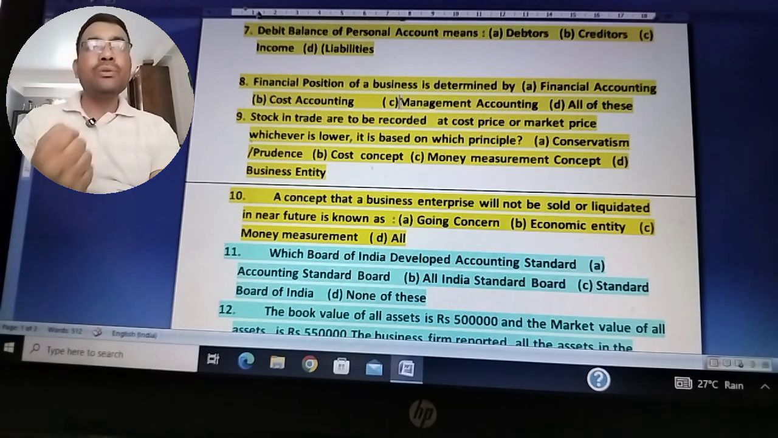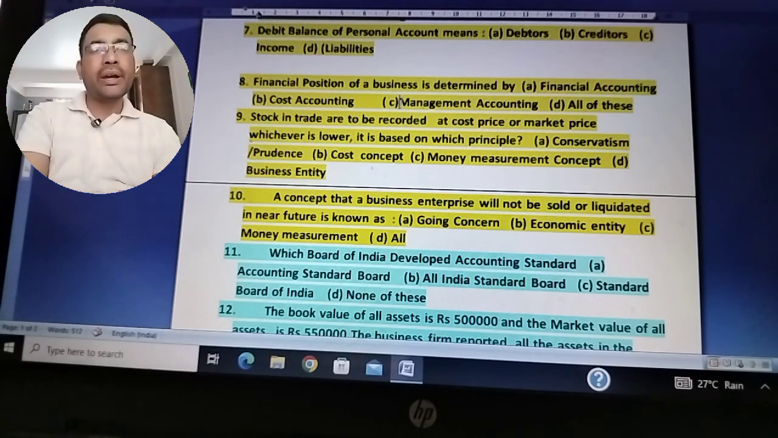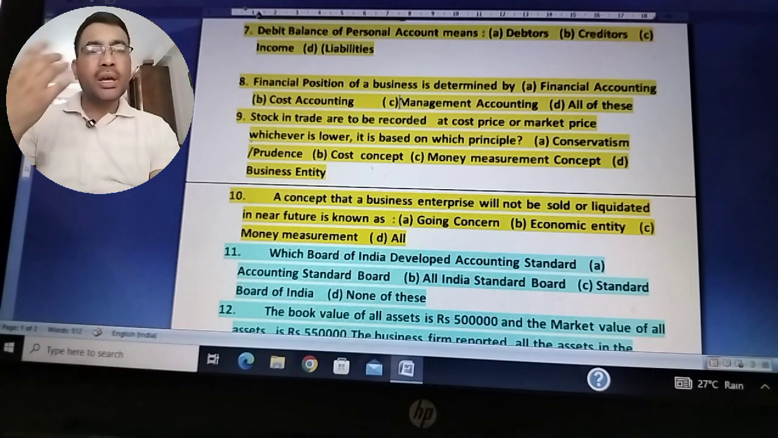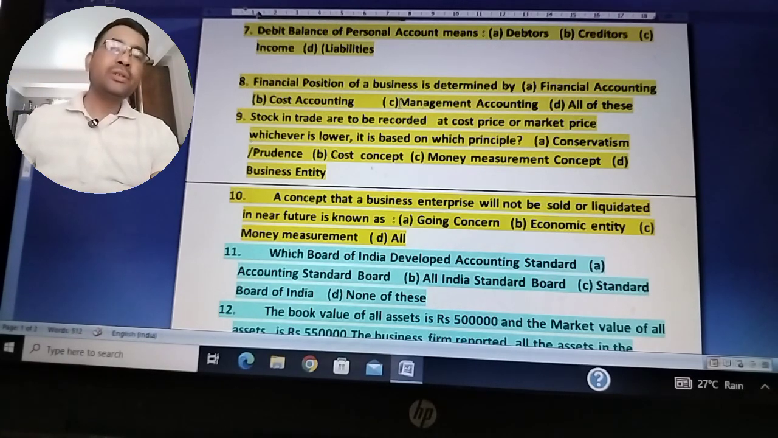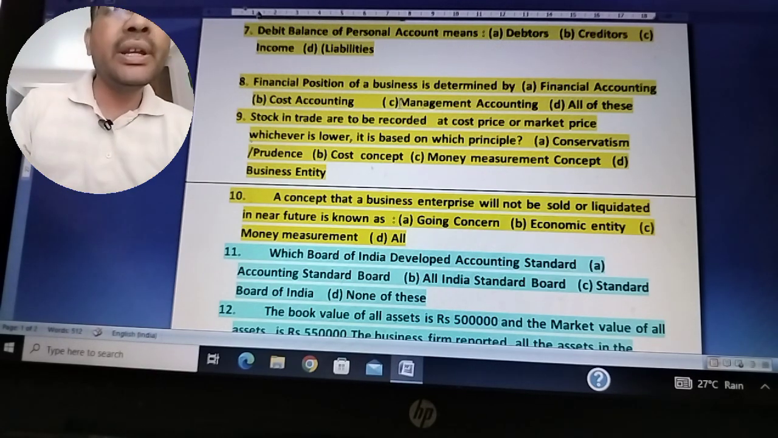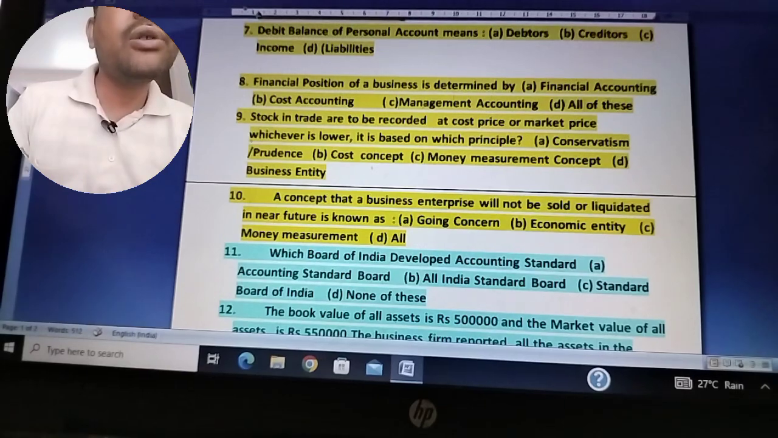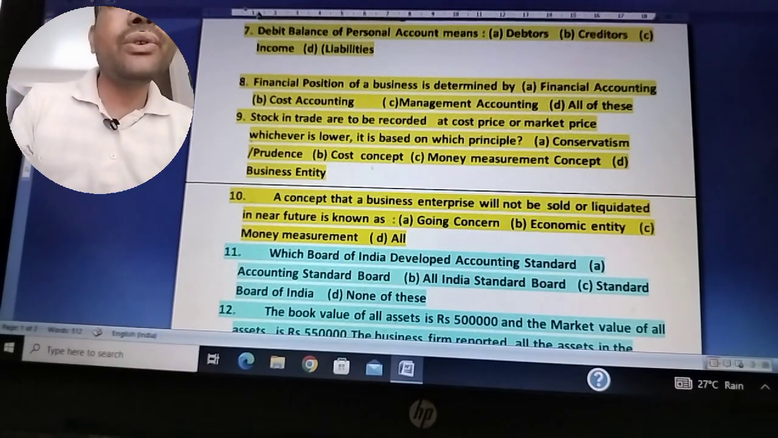Okay, financial accounting is mainly preferred for determining the financial position of the business. It is concerned with preparation of trial balance and trading account, profit and loss account, and balance sheet. So financial position of a business is definitely determined by financial accounting. So the right answer for question number 8 is financial accounting.